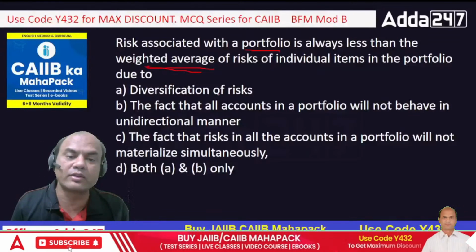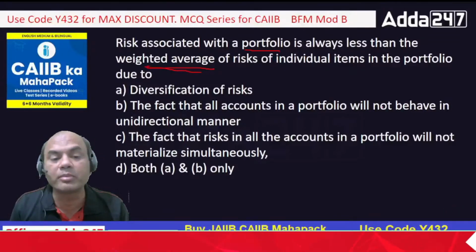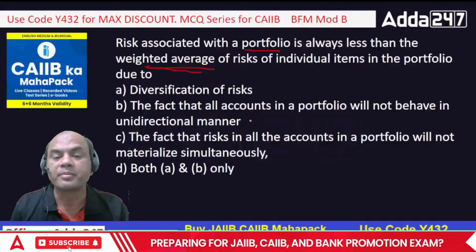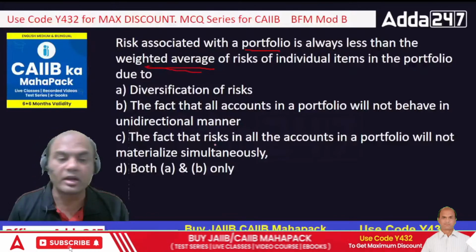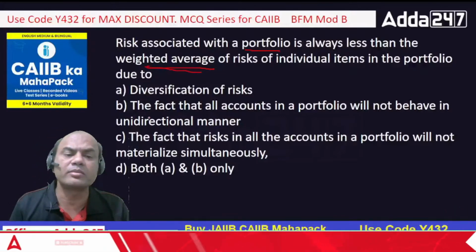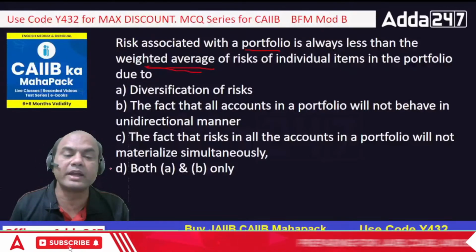Why is it? Diversification of the risk. The options are: A, the fact that all the accounts in the portfolio will not behave in a unidirectional manner; B, the fact that the risk in all the accounts in the portfolio will not materialize simultaneously; and both A and B. So what is the question over here? The answer is both A and B.